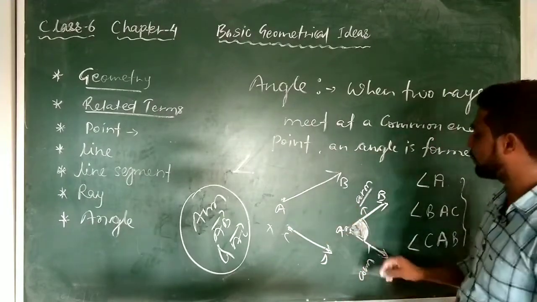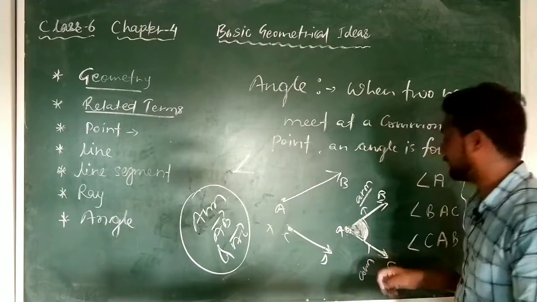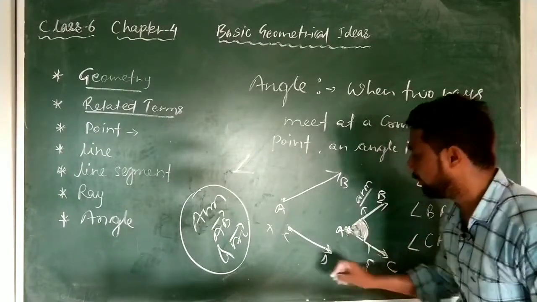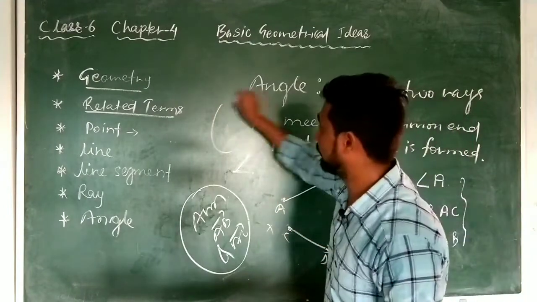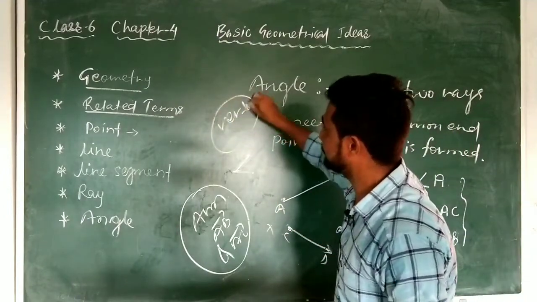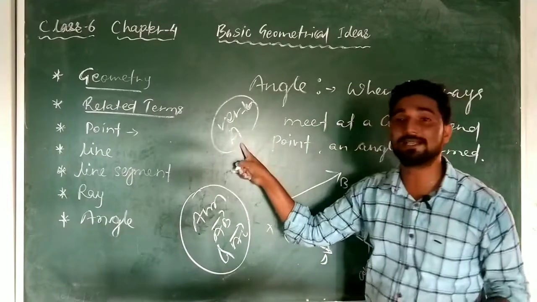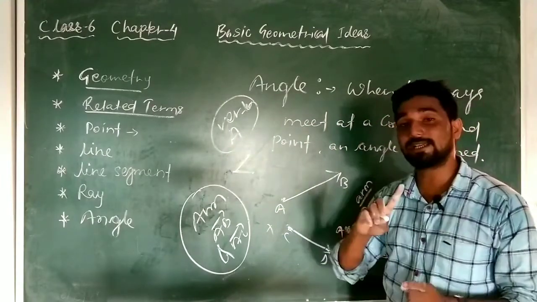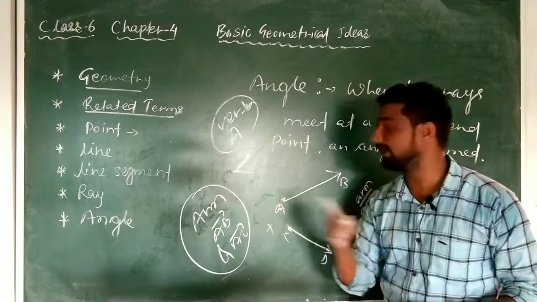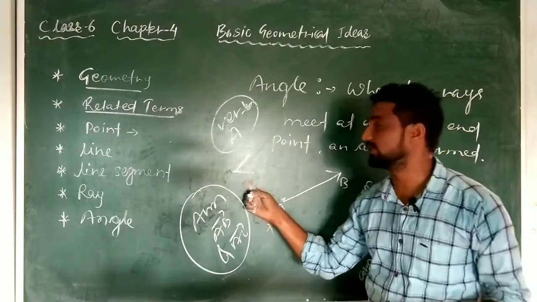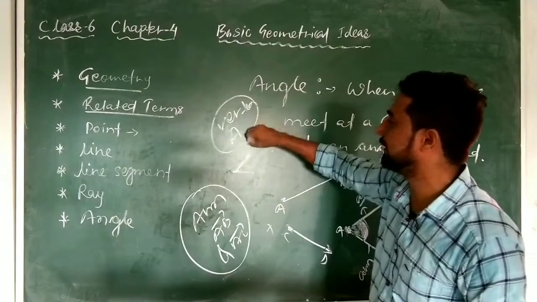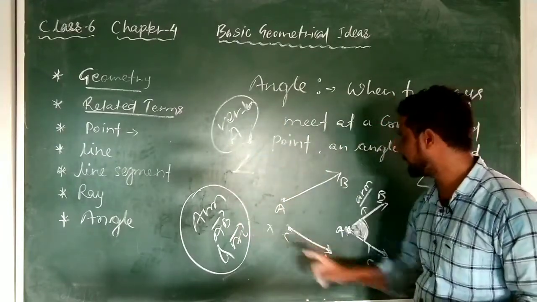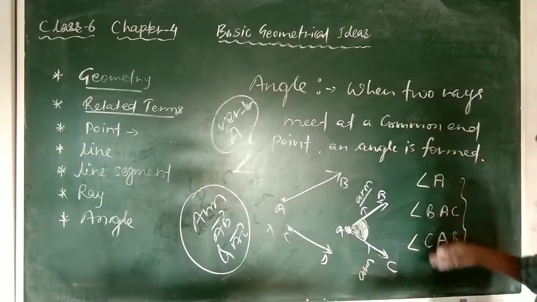So these two are known as arms, and this point where both the rays meet, this common endpoint, is called the vertex. If you talk about the vertex, A is the vertex here. But if you simply write A, then it is the vertex. Don't put this symbol before it, it will become an angle. Take care of this. When you are going to write an angle, only then this has to be used. Otherwise this is a vertex, so simply it will be written as vertex. So these are the parts of an angle: vertex, arms, and writing the name of the angle.